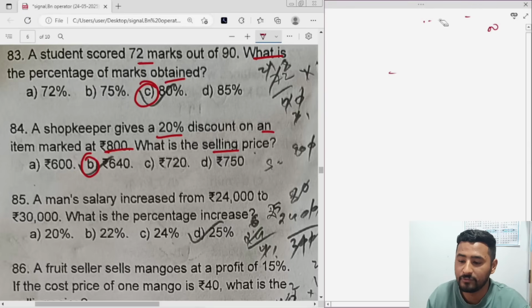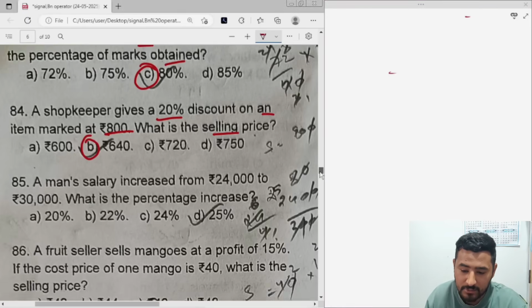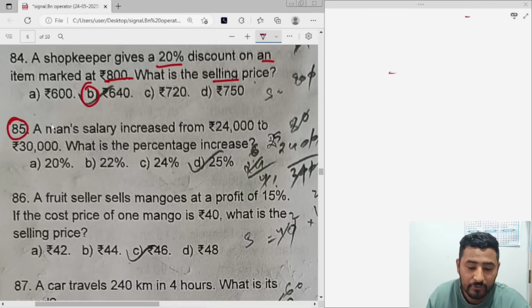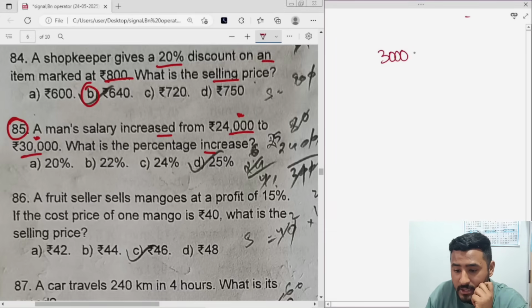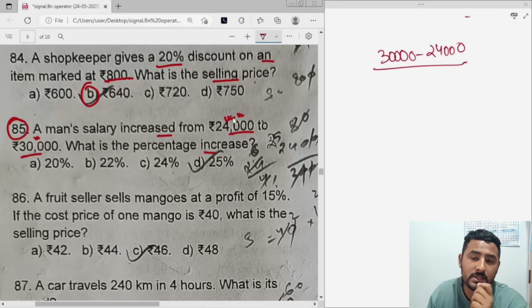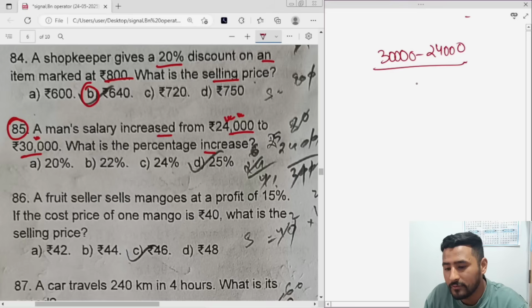Question number 85. A man's salary is increased from 24,000 to 30,000. What is the percentage increase? Now to find the percentage increase, get the bigger number and subtract the lesser number from it. So the percentage change will be 30,000 minus 24,000, divided by 24,000, because this is his first salary. You should divide by the first salary only. Multiply by 100 to get the percentage.